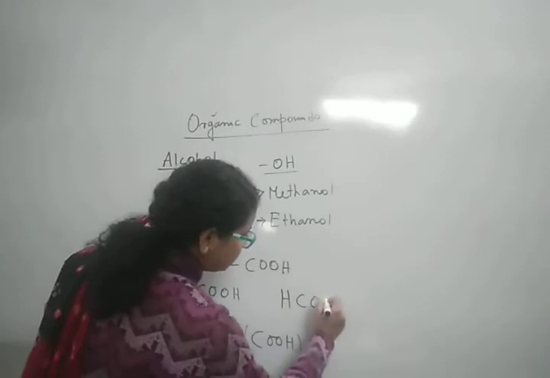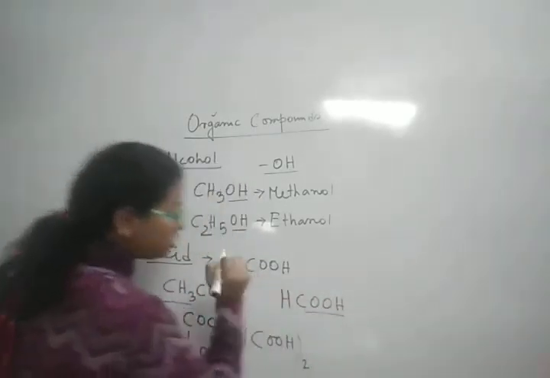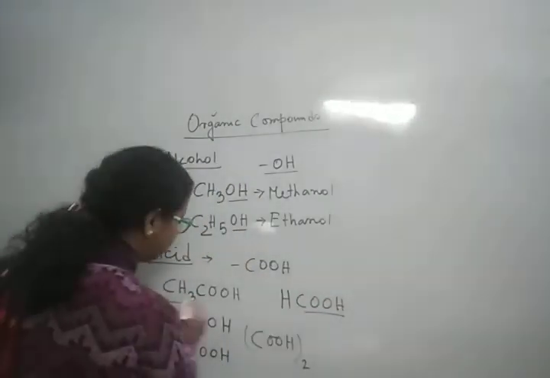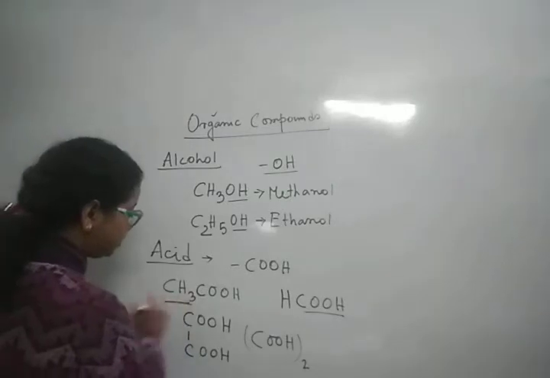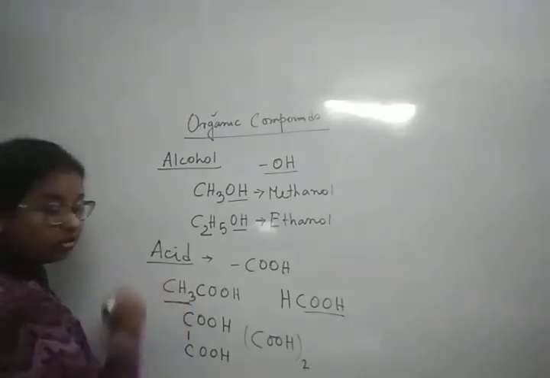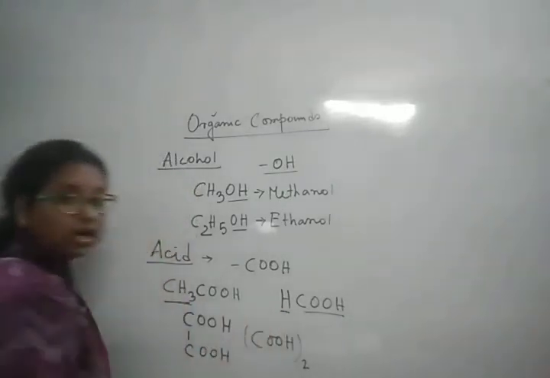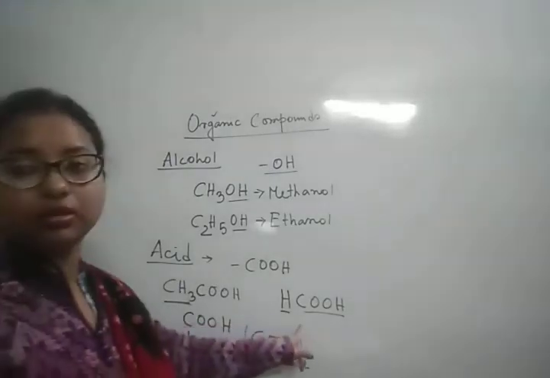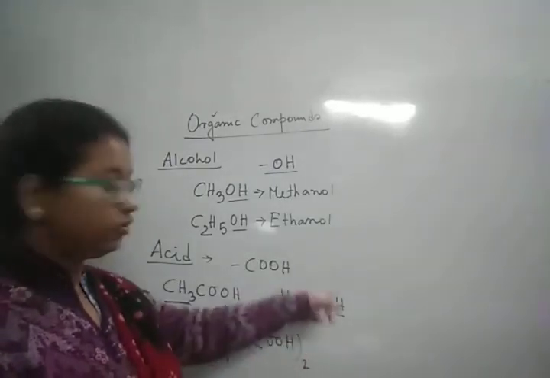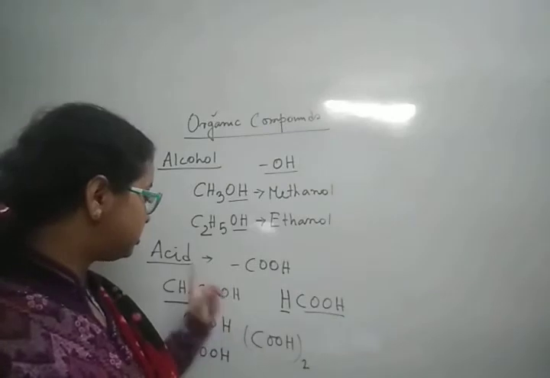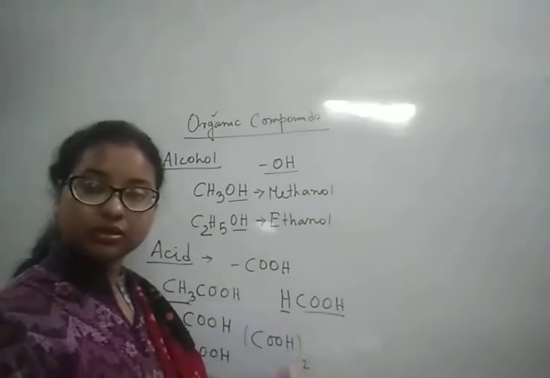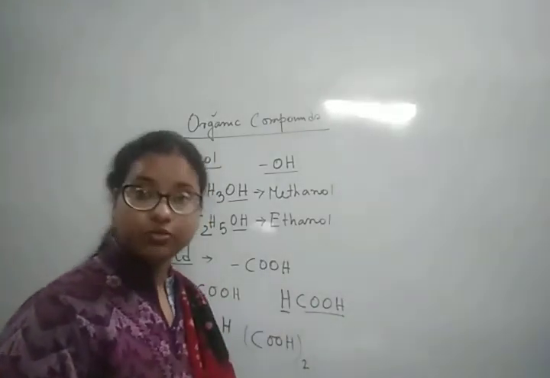In formic acid the COOH group is there, but instead of the CH3 group that acetic acid has, it has only one hydrogen. So this is the formula of formic acid, this is acetic acid, this is oxalic acid. Other acids are also possible.